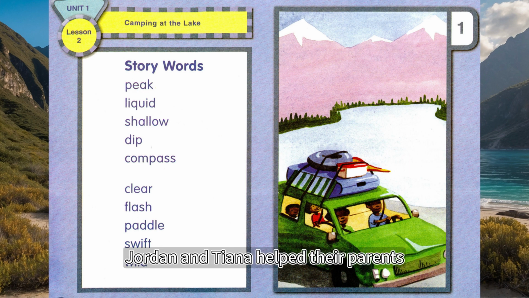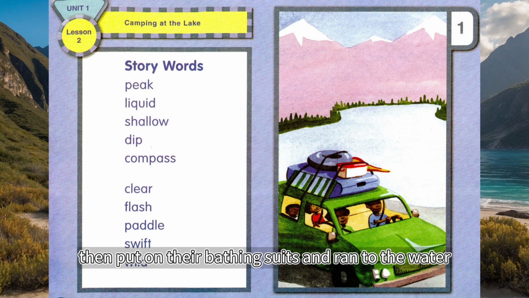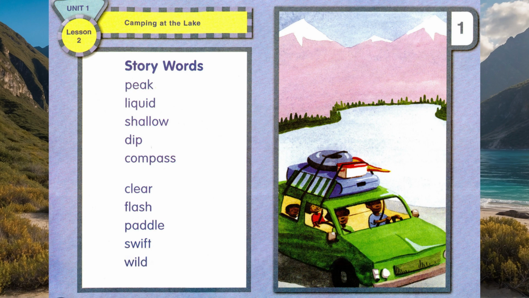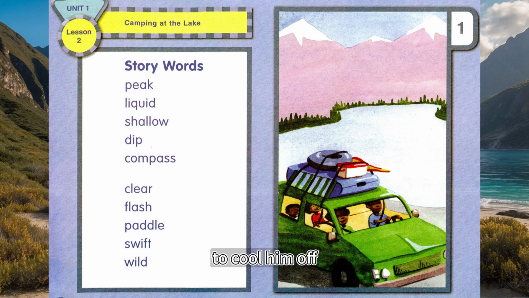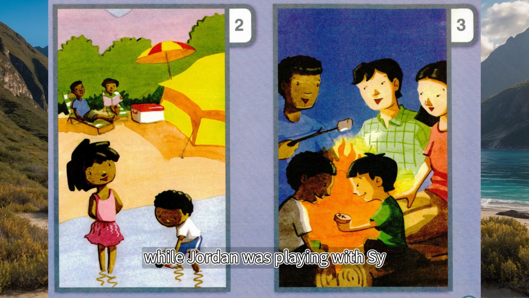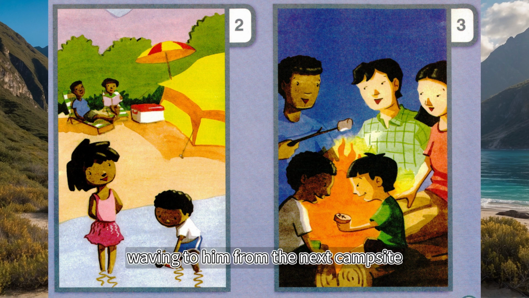Jordan and Tiana helped their parents, then put on their bathing suits and ran to the water. The water was shallow by the shore, and the two children waded in while their parents watched. Jordan dipped Cy Slider into the water to cool him off. While Jordan was playing with Cy, he saw a boy and girl waving to him from the next campsite.